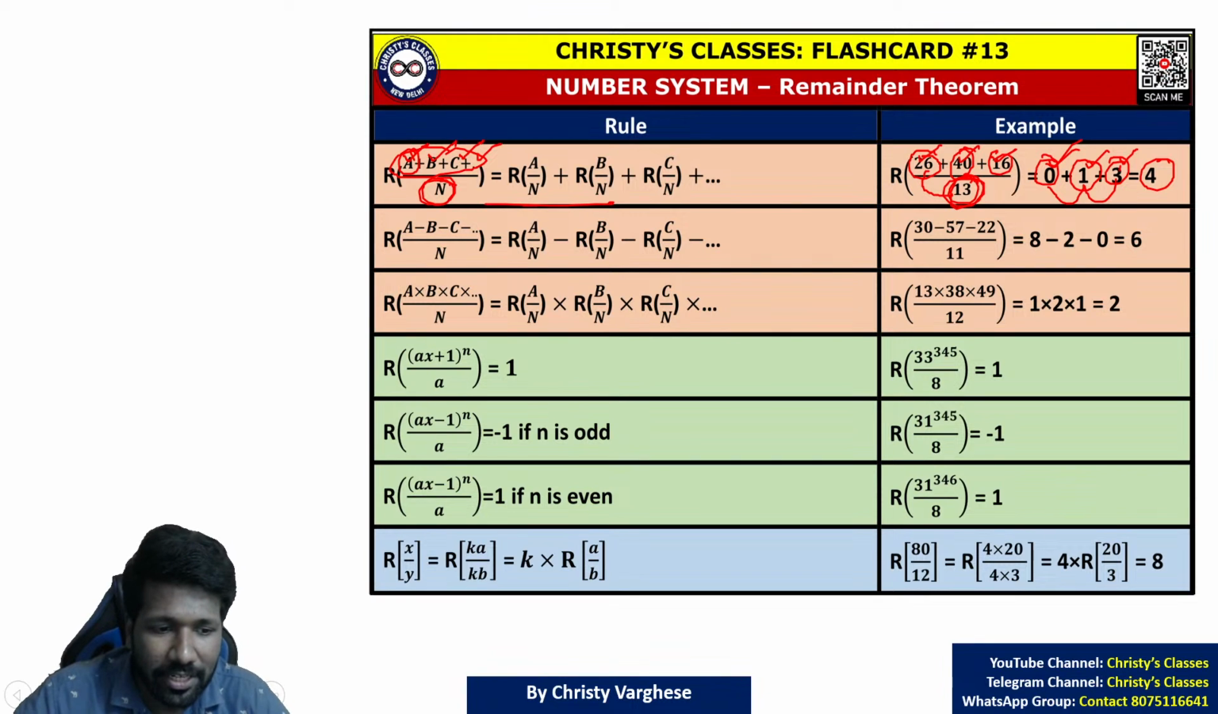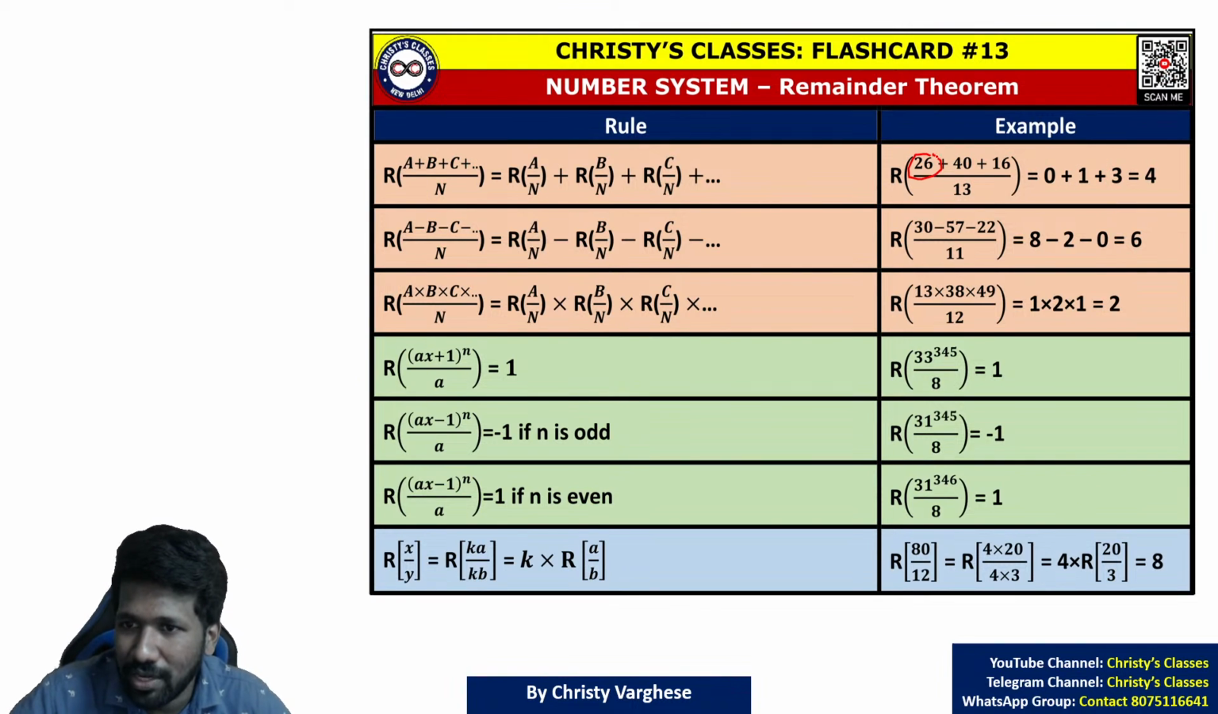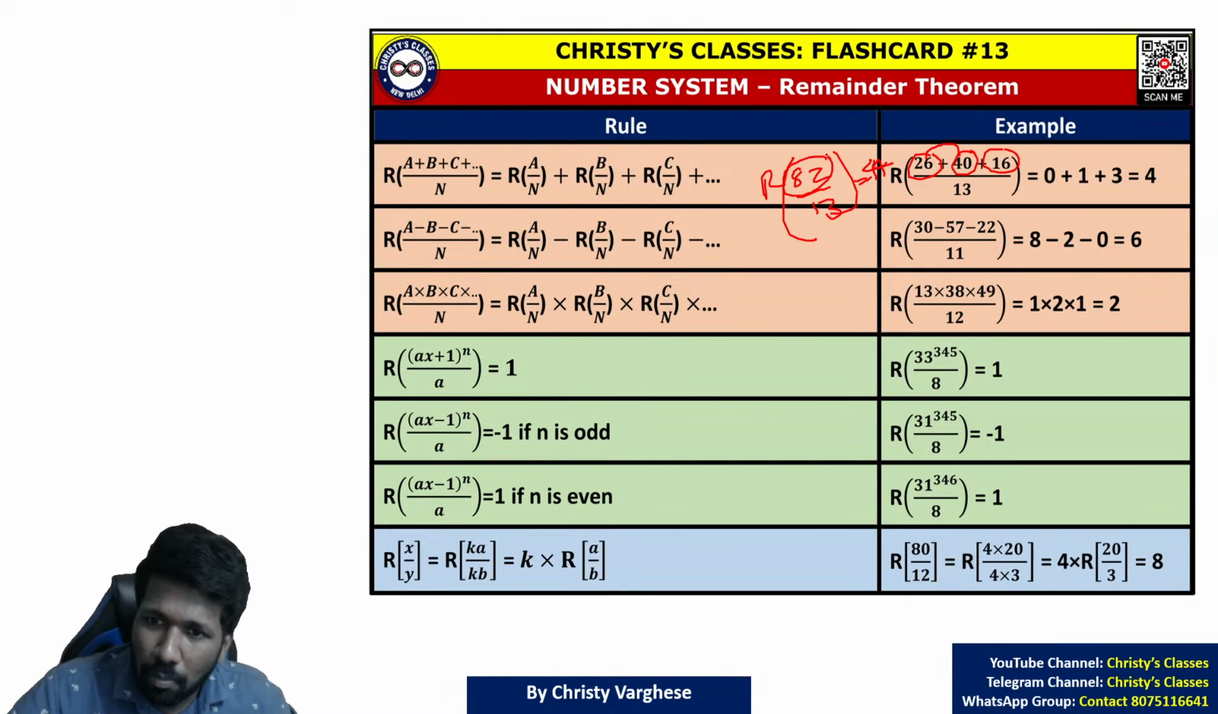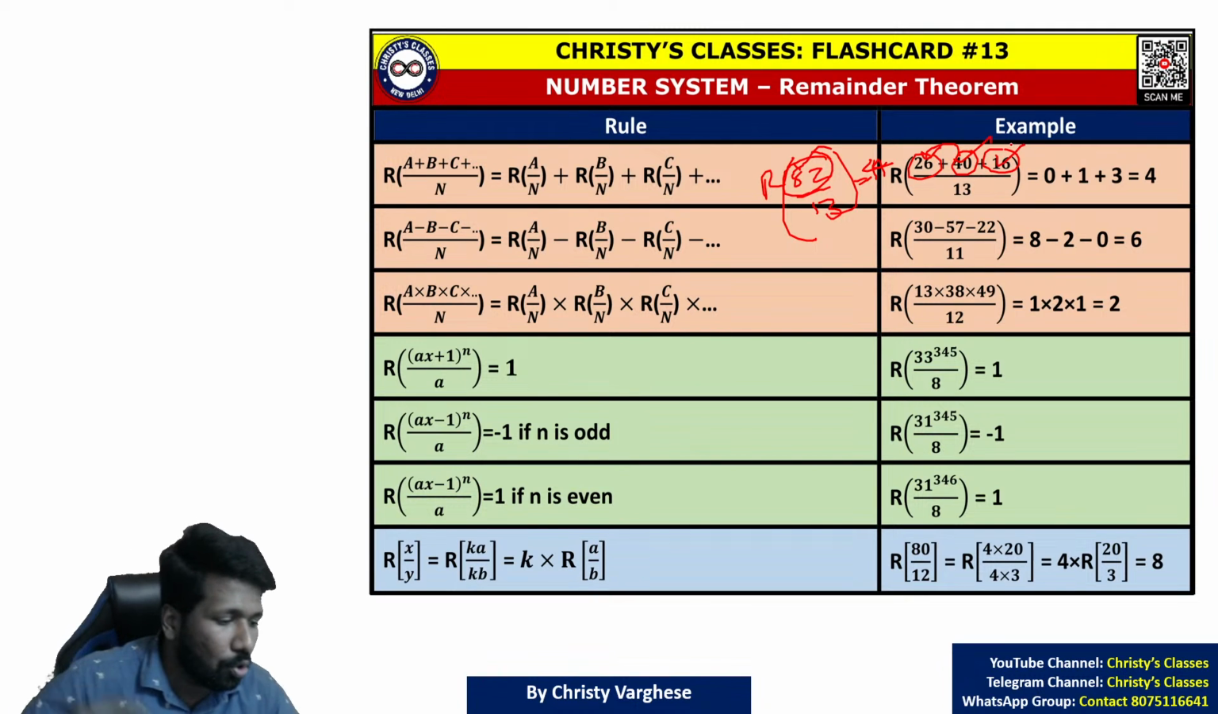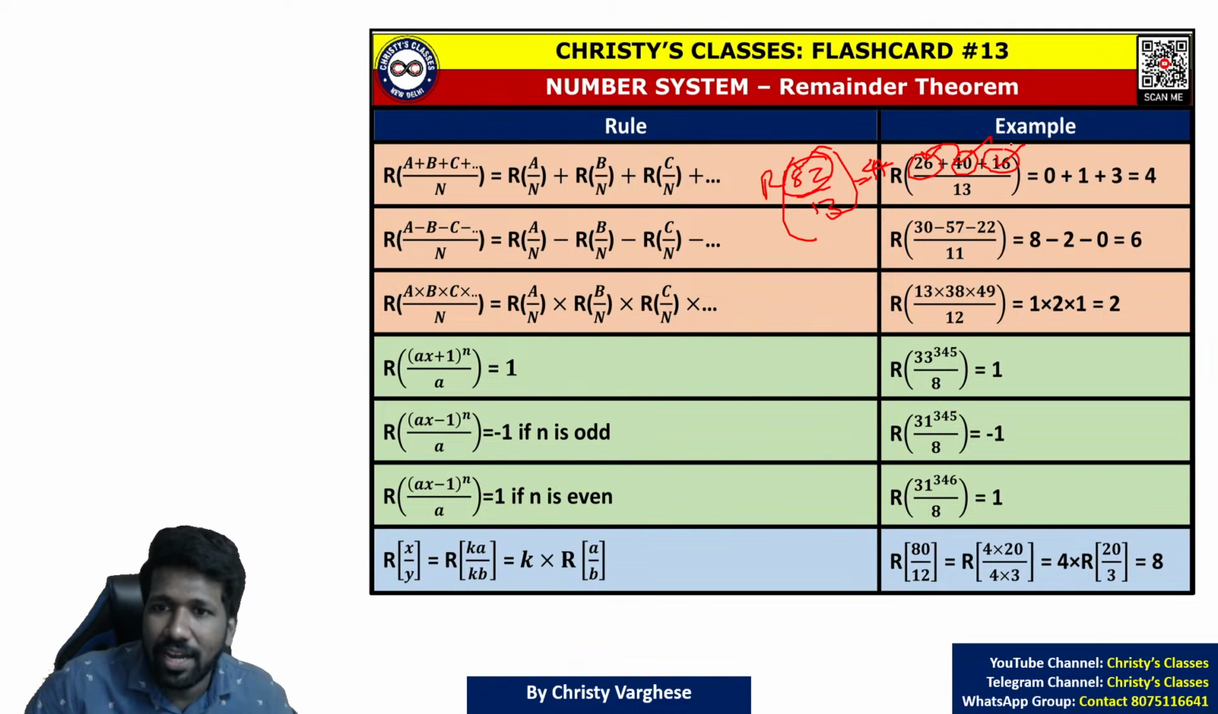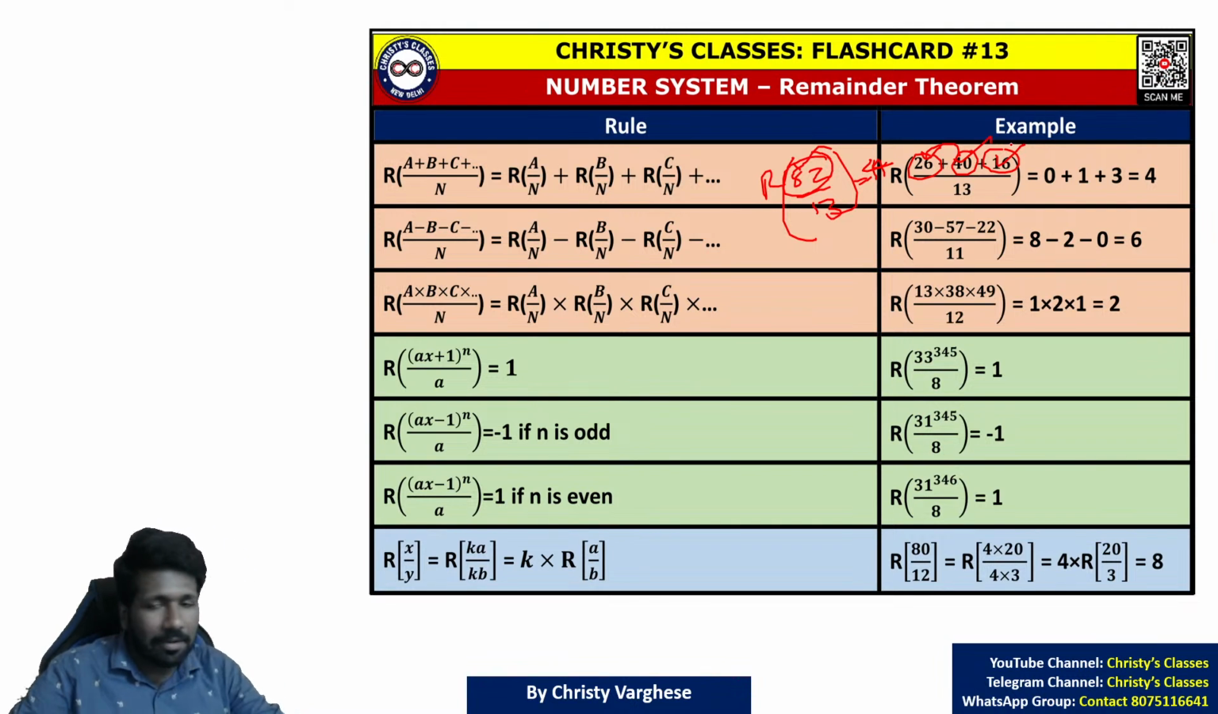Are all of you understanding? So 26, 40, 16, if you add, what will you get? 26 plus 40 is 66, plus 16 is 82. Remainder of 82 divided by 13, you check. 78 is a multiple of 13, so 82 by 13 gives remainder 4. So if you want, you can break 82 down into smaller numbers whose remainders you know, and then adding the remainders is easier. Are all of you understanding this idea?